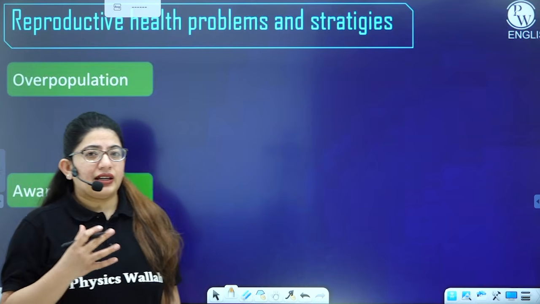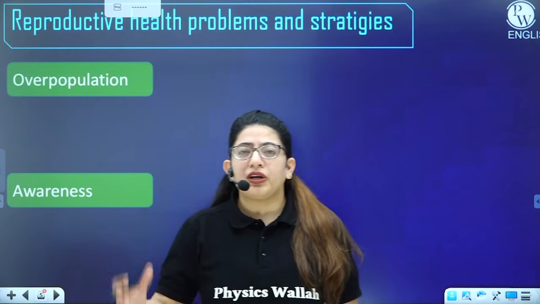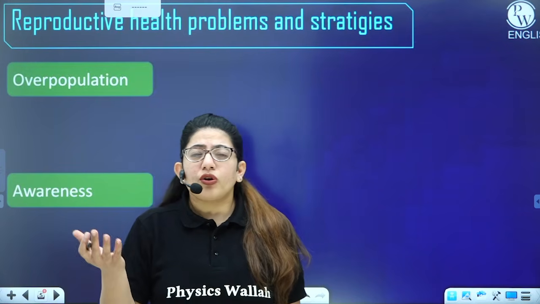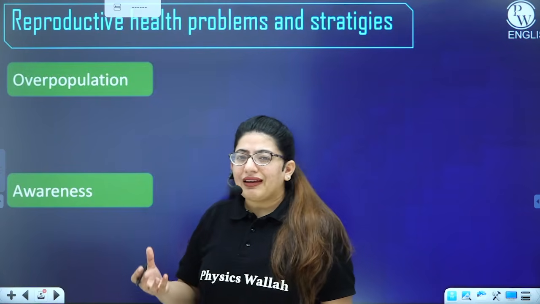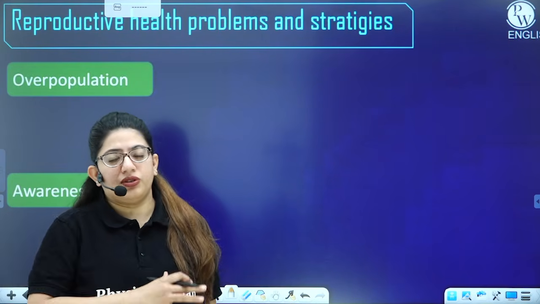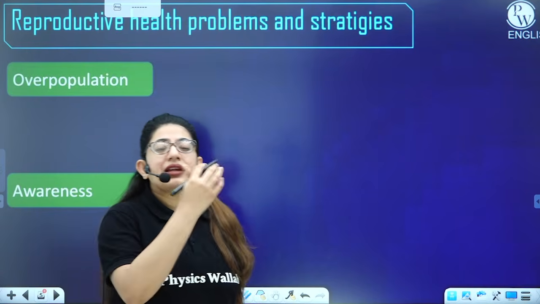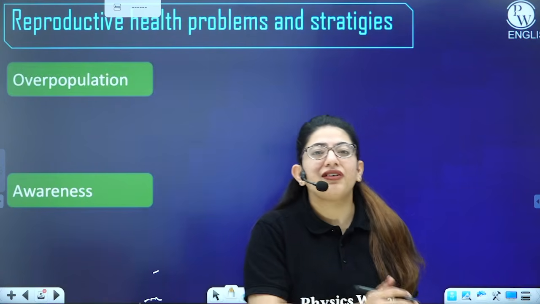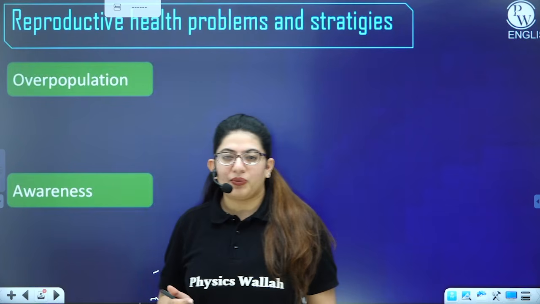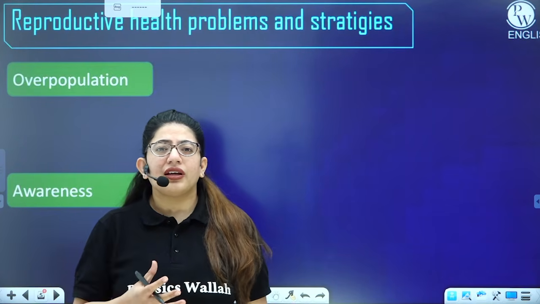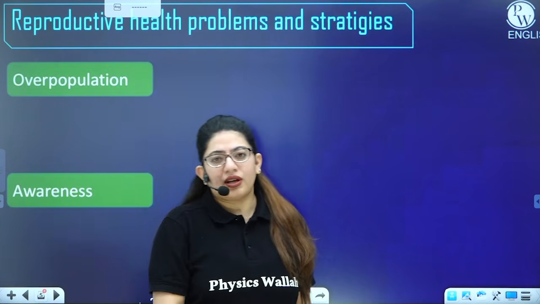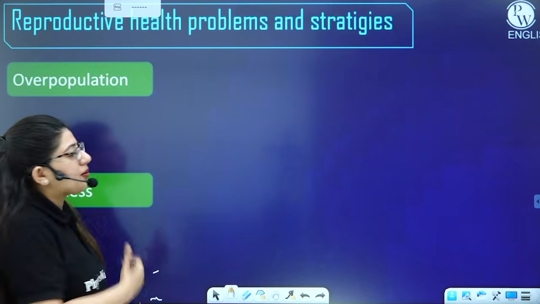But if you see, in some countries there is not enough population. The population of some countries is not even around 20 lakhs, right? So what we are saying here is that if there are a lot of individuals, there will be more competition. There will be fewer resources, and the survival rate will be very low, right? That's why we say in India it's really very difficult to survive, because there are a lot of individuals and a lot of people are dependent on a single thing. This is how overpopulation becomes a major problem.